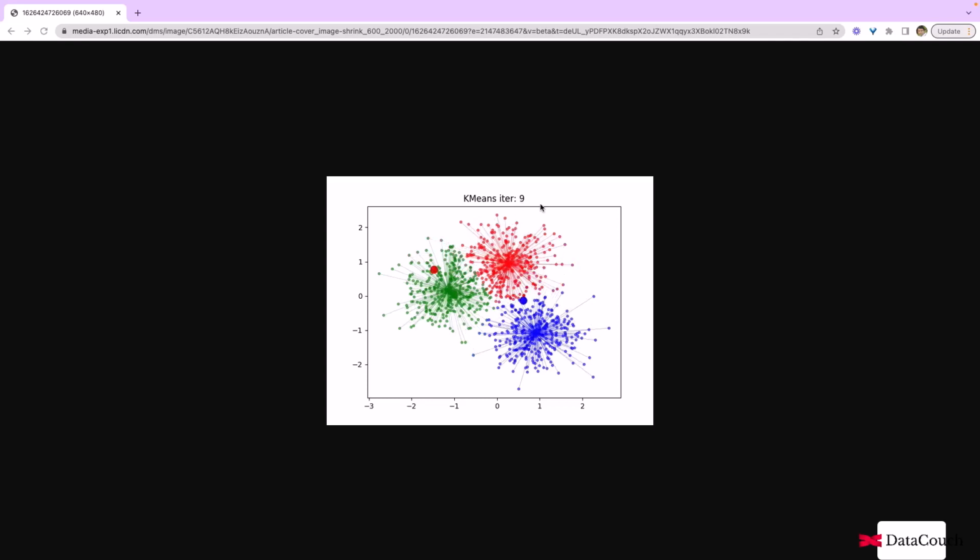Earlier, at iteration 0, we randomly choose 3 different points, and after maybe iteration 9 we reach a level where our centers are no longer moving and we are able to identify 3 different clusters. So this is an iterative algorithm. Iterative means you have the same data and the same algorithm running again and again. So this is able to find clusters without any labeled input.